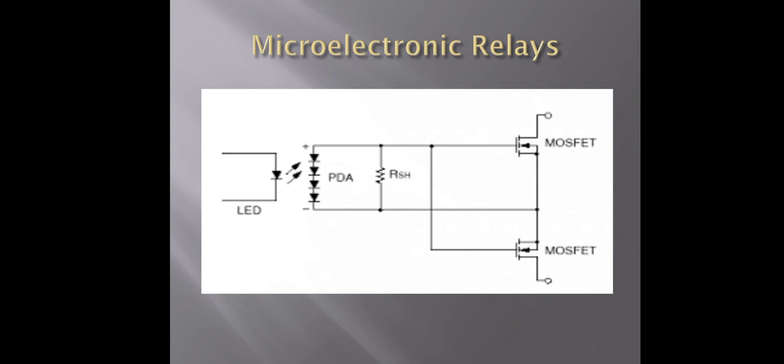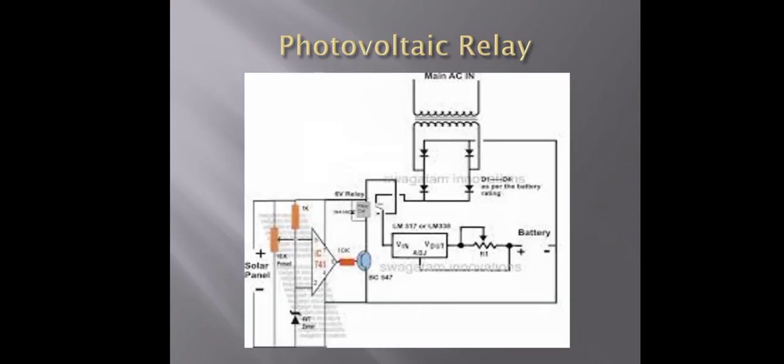There are used here an LED, a photodiode array, a resistor R, and two other resistors. Now next is the photovoltaic relay. This is the circuit diagram of the photovoltaic relay. It shows the schematic of the photovoltaic relay. The light emitting diode provides the electro-optical isolation. Then it consists of the photovoltaic relays.